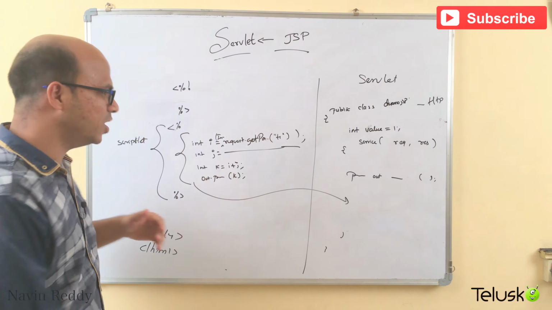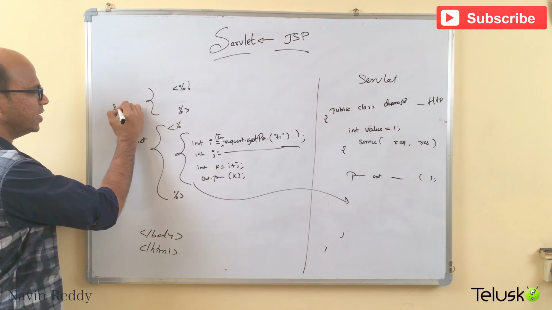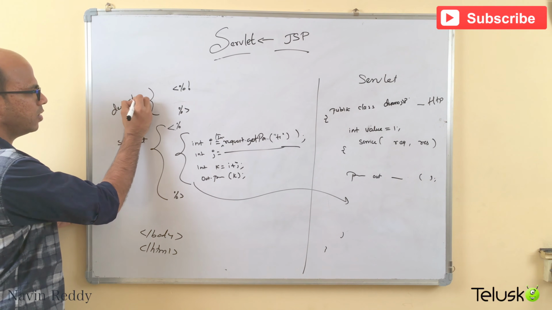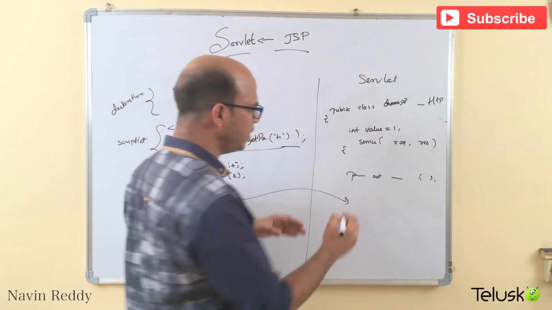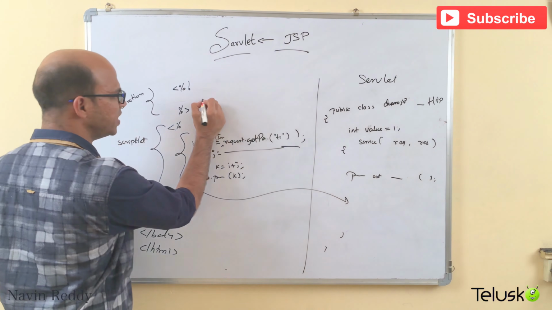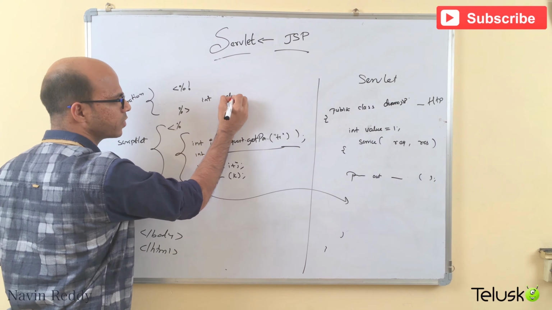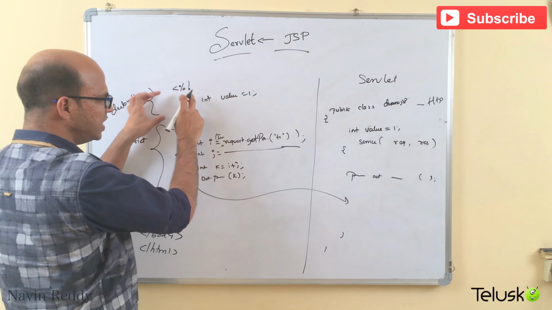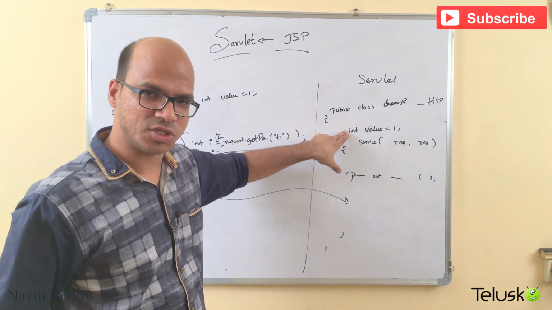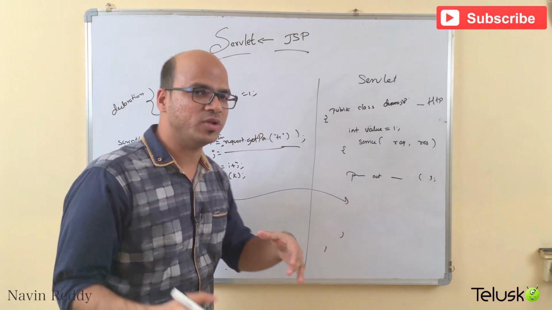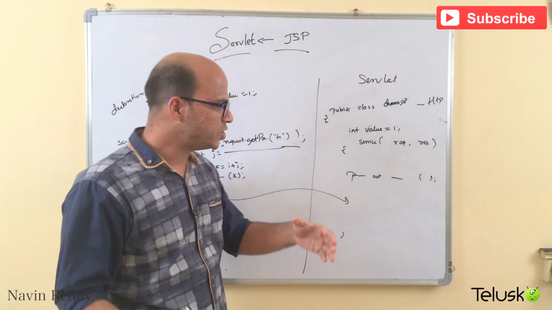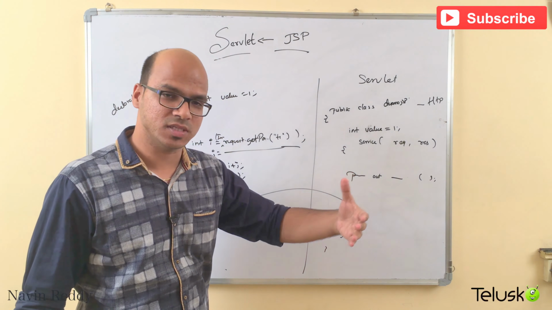So it is declaration. So this section will be called as declaration. So whatever you write inside this, so if I say int value equal to 1, so this code will go inside declaration section, right? So whenever you want to define any variable, which is instance variables, if you want to